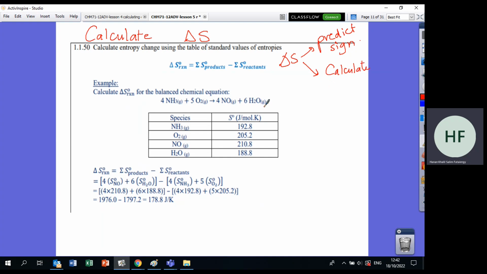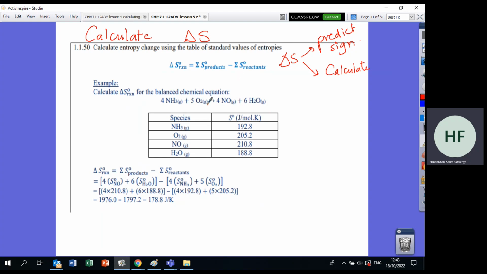For example, if I have this reaction, and it says predict the sign of delta S, this means tell me if delta S will be positive or if delta S will be negative. Predict means without calculation.